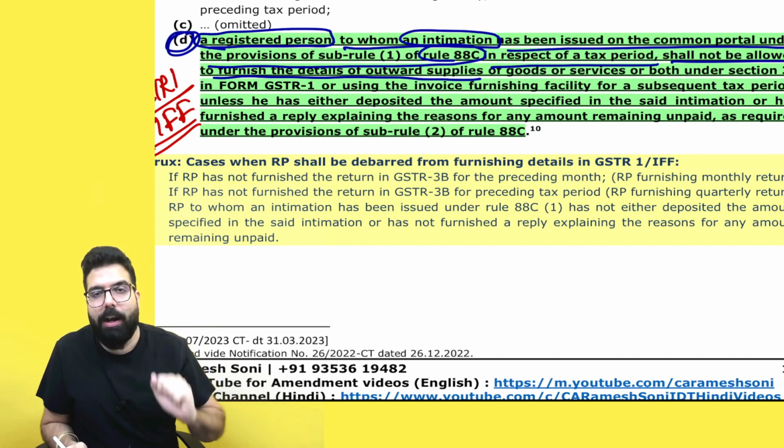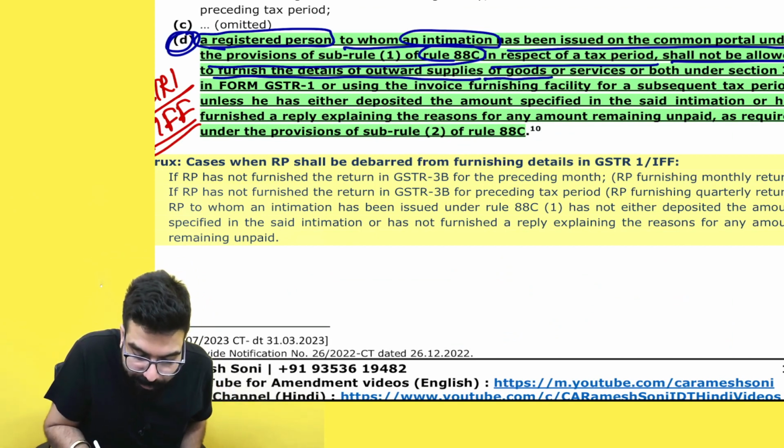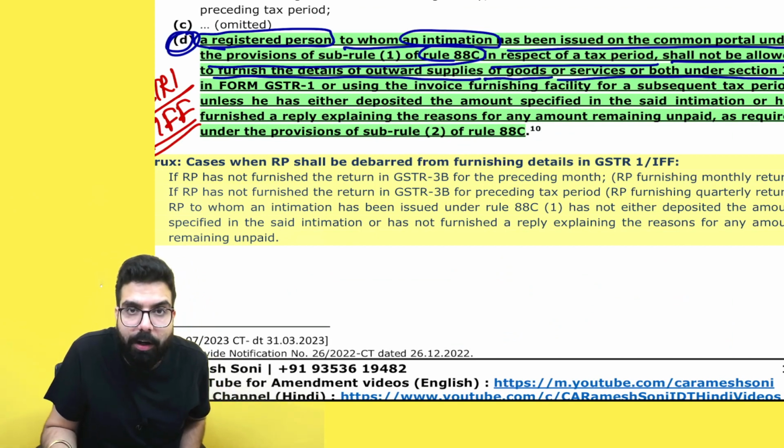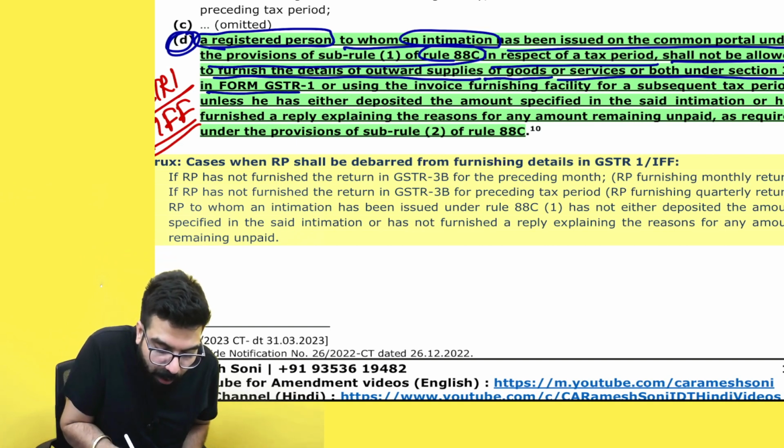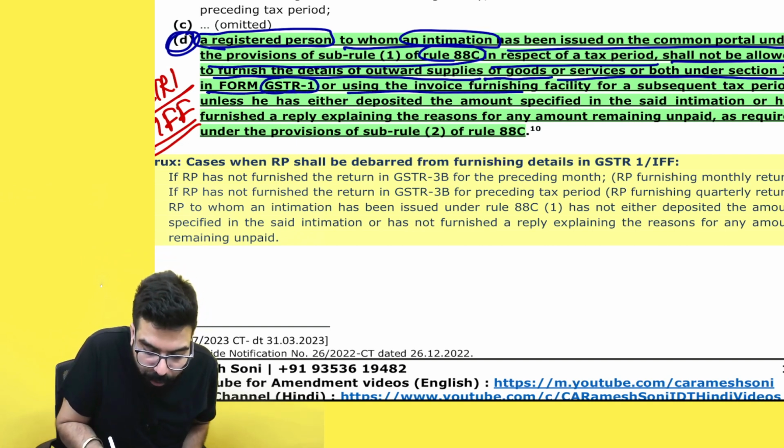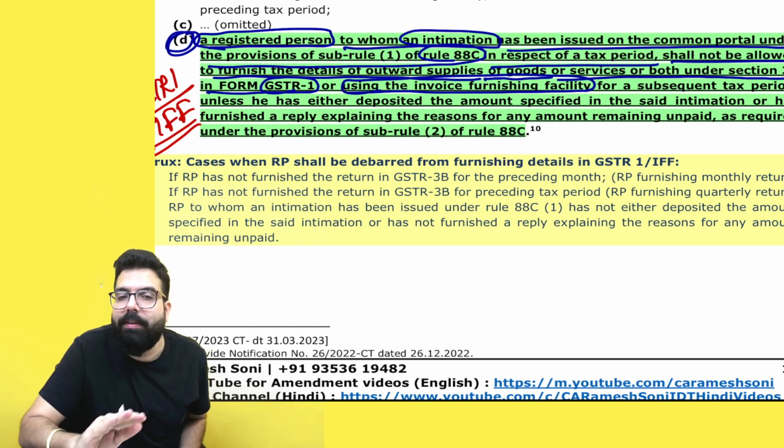It means you will not be allowed to furnish GSTR1 of the goods or services or both under section number 37 in form GSTR1 or using IFF.